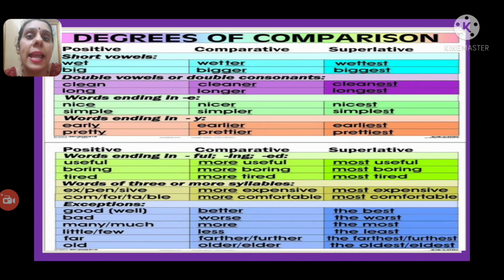Next, if the words end in y in the positive degree, like early, pretty and so on, it's ending with y, then in the comparative degree you won't get y.